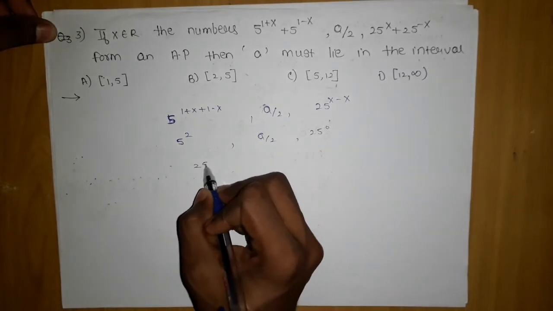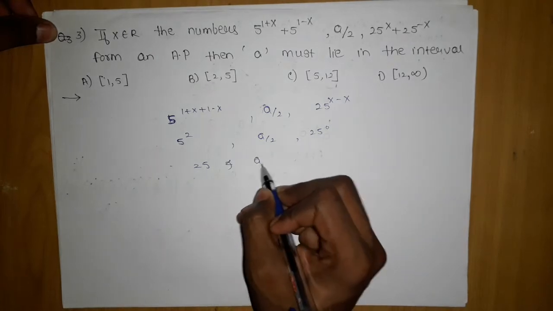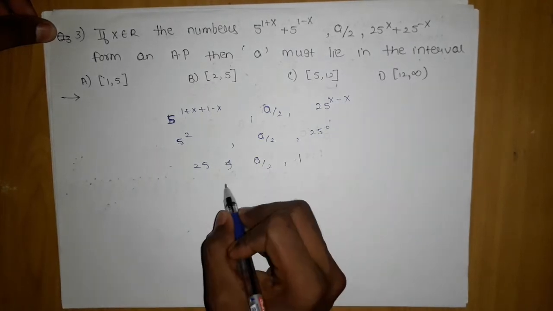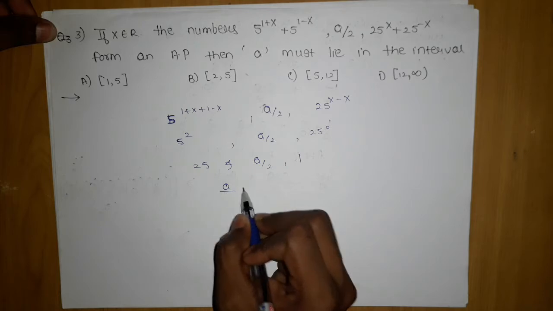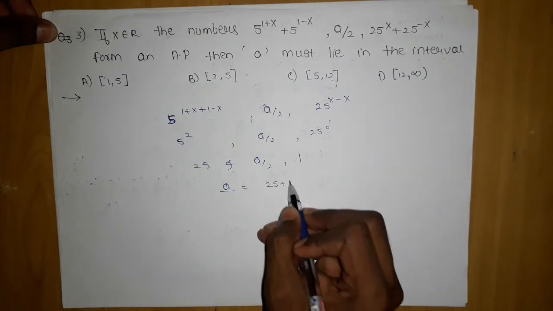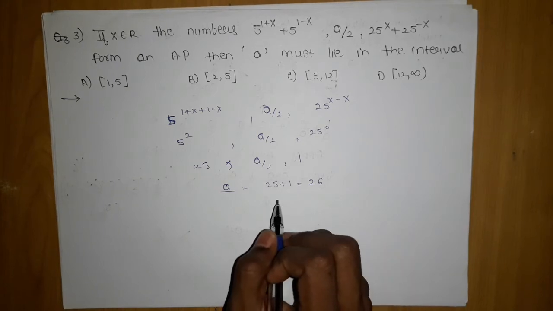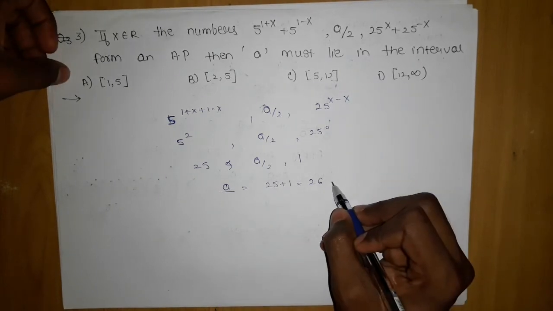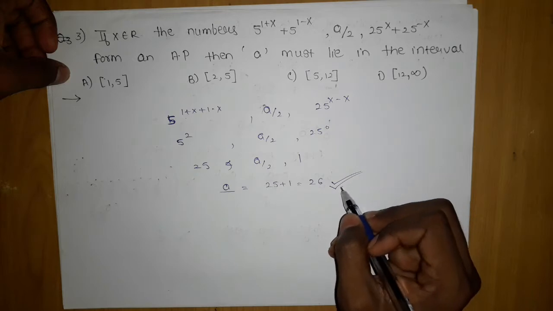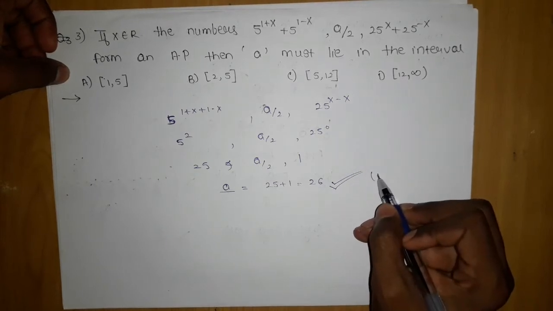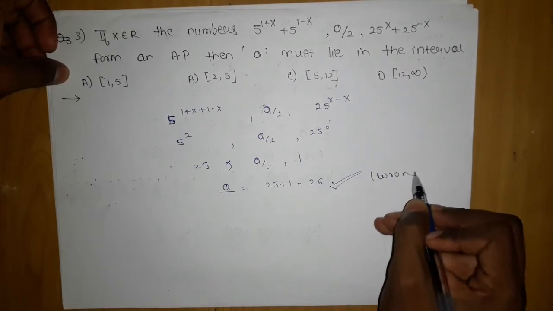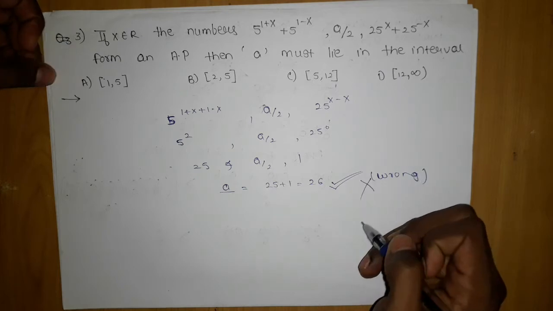So they are getting 25 comma a by 2 comma 1. Now if they apply the AP property, then a will be 25 plus 1, which is 26. Just by luck and coincidence this answer may be right, but it can be wrong also. This approach is wrong. This method is wrong.